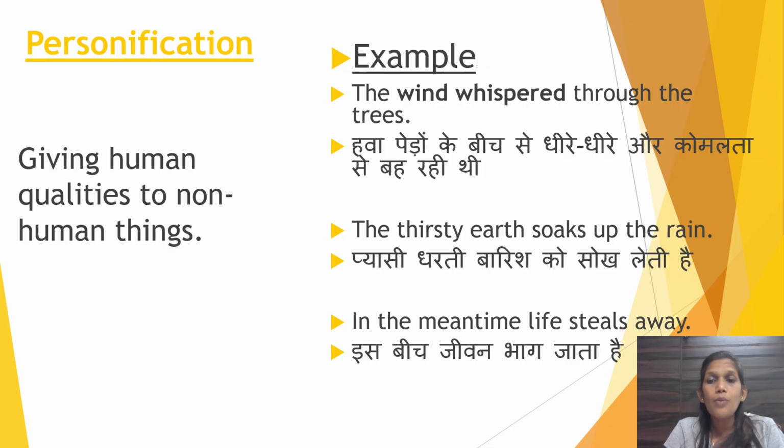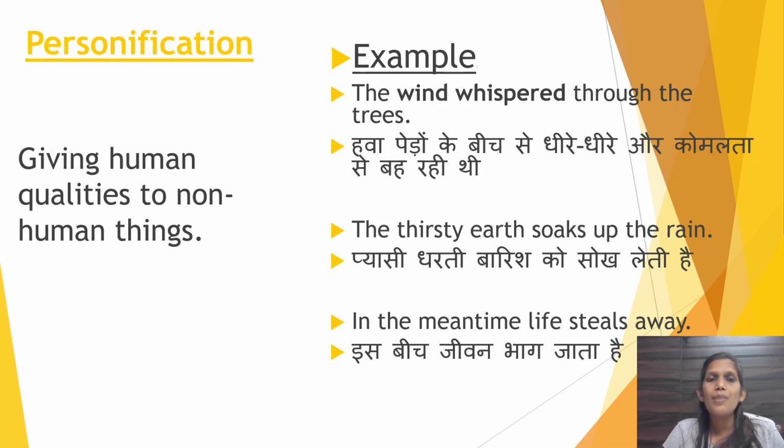Now similarly, second example, the thirsty earth soaks up the rain. Like in Hindi it is said, प्यासी धरती बारिश को सोख लेती है, right? Because here, if you notice, earth is described as thirsty, which is a human quality, है ना? प्यास किसको, इंसान को लगती है, right? So because a non-living thing is given a human feeling, it is personification.